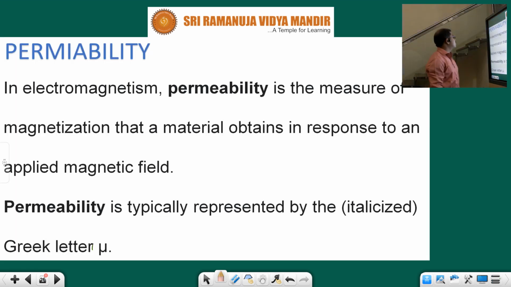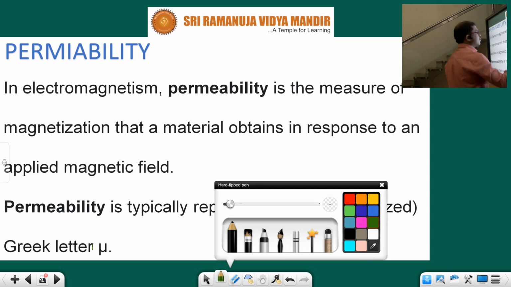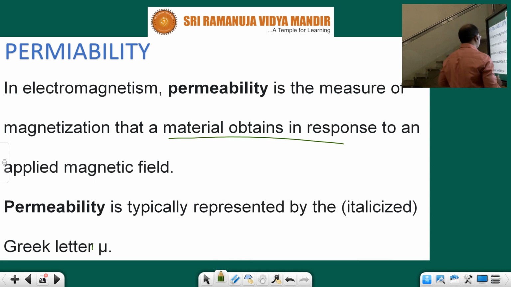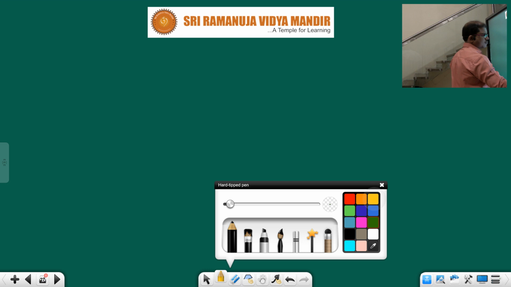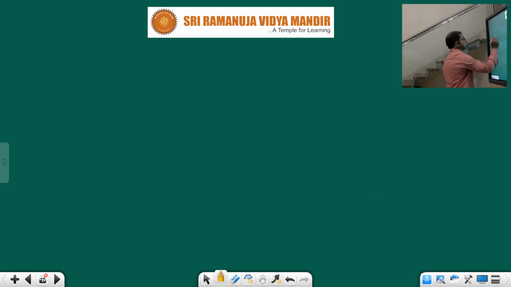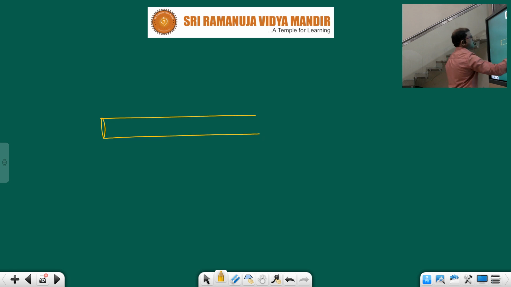Next, permeability. See children, in electromagnetism, permeability is the measure of magnetization that a material obtains. I will explain this one. Suppose we take any cylindrical shape, a plastic, an iron piece, whatever.